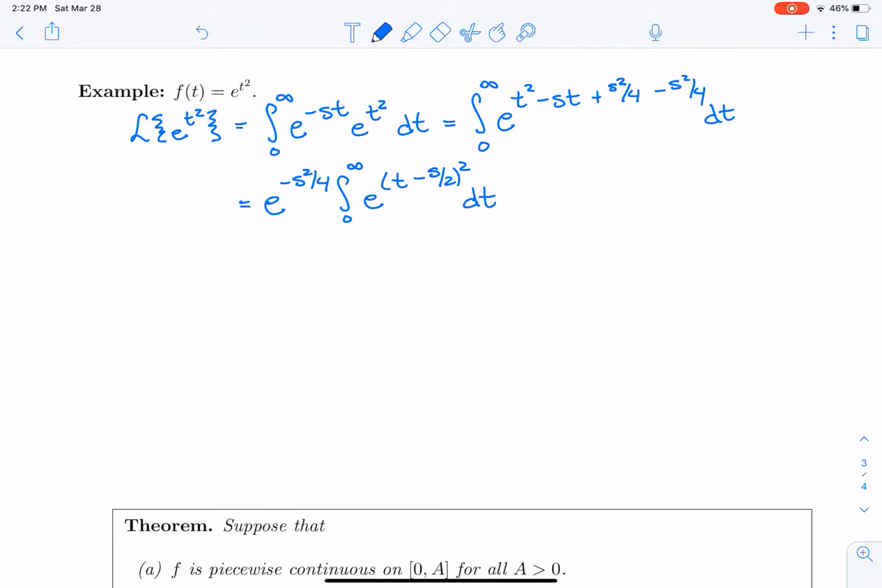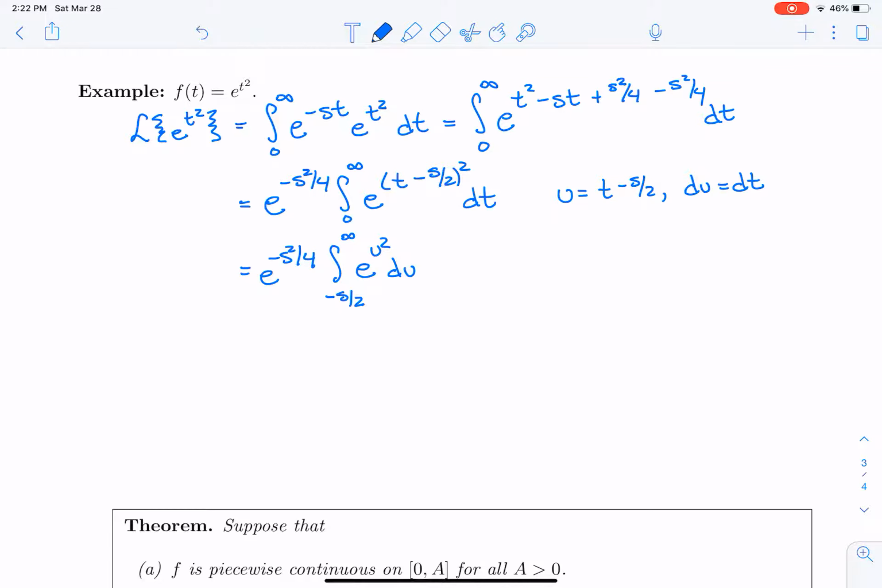So you might say to yourself, now how could I possibly do that integral? Well, the first thing I'm going to do is a substitution. So u I'm going to let be t minus s over 2, and du is then dt. So that becomes e to the minus s squared over 4, the integral from minus s over 2, so t equals 0 gives you u being minus s over 2, to infinity of e to the u squared du.